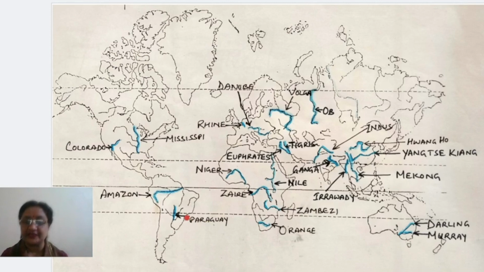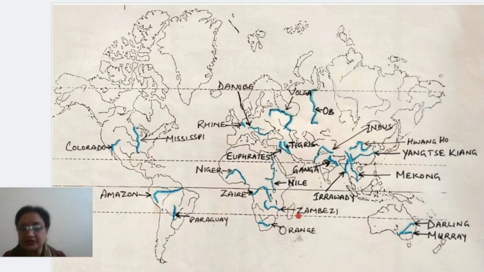Paraguay, again I am repeating, it is just a tributary of the main stream. Okay, now come to the next continent, that is Africa. In Africa you will find there is Niger River. This is Niger, number one. Number two is Zaire River. This is the river which cuts the equator twice.